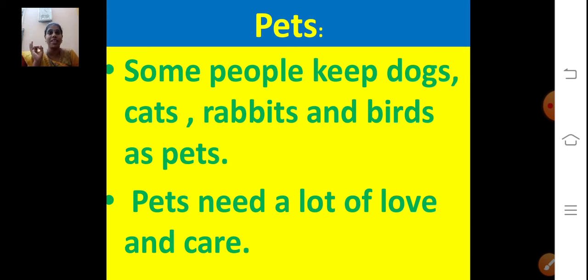Many people will keep dogs as pets, right? Some will keep rabbits also at home. Rabbits and birds. Birds like parrot, pigeon, they will keep at home.